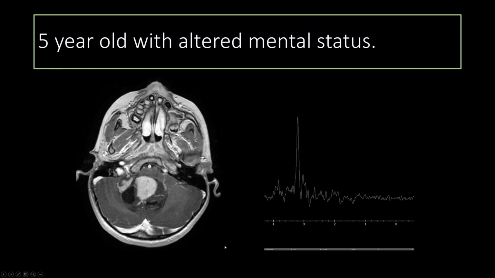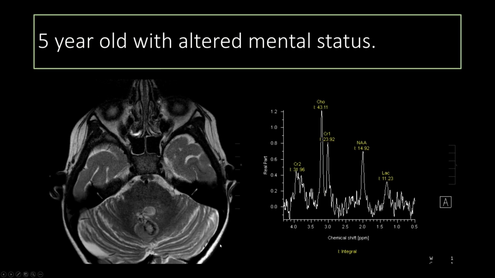So that's going to tell you that this is a medulloblastoma, no glial cells. This patient actually had a recurrence, where you can see that there's nodularity at the resection site. And again, there's an elevated choline to NAA ratio with biopsy proven recurrent disease at that site.